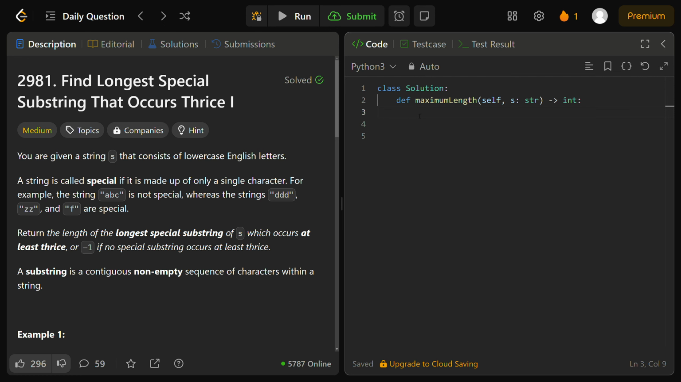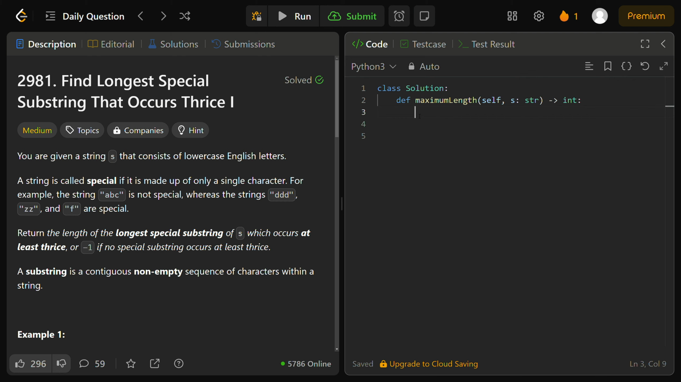Hey everyone, welcome back, and today let's solve Leetcode problem 2981 titled Find Longest Special Substring that Occurs Thrice. So we're given a string S that consists of lowercase English characters, and a string is called special if it's made up of only a single character.